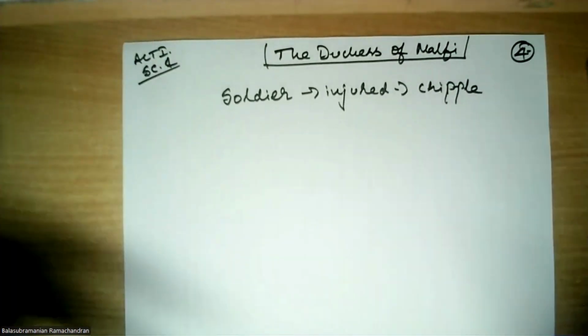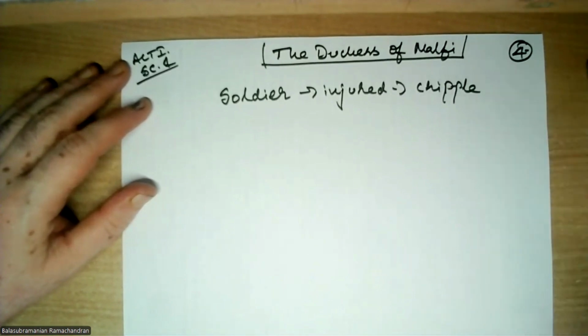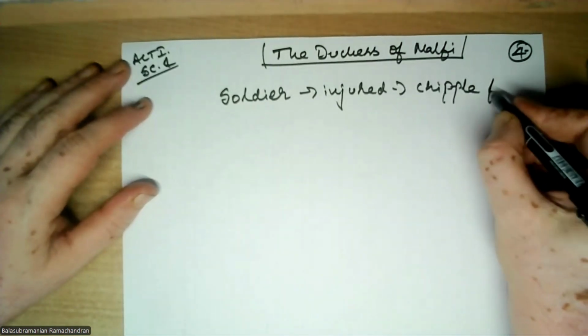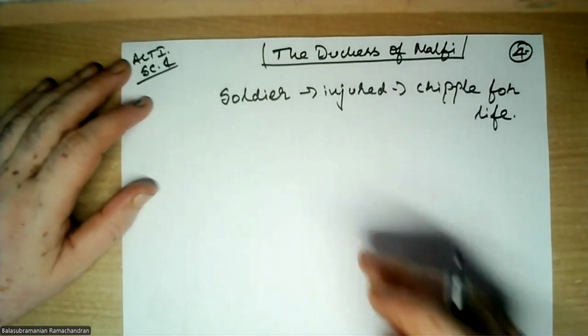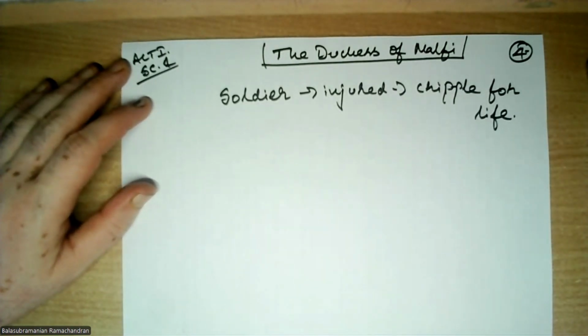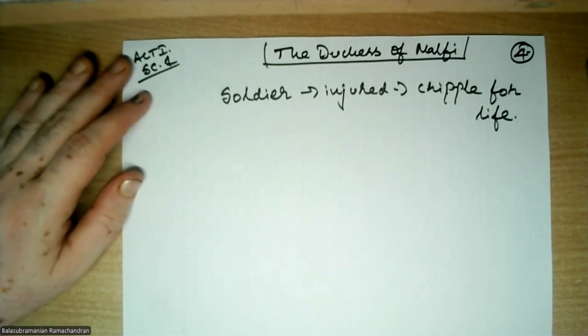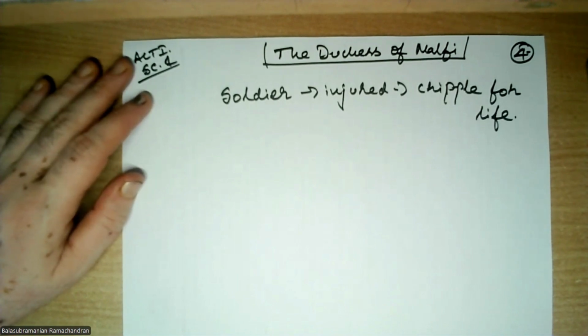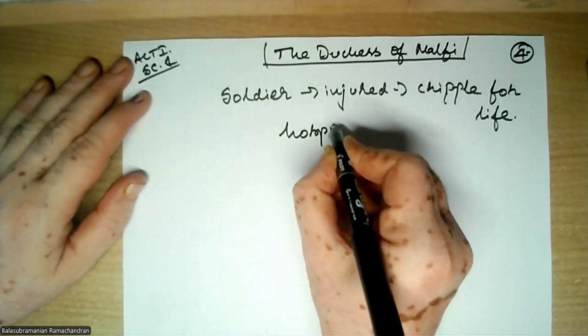I'm sorry to say this, but a person who loses a hand or a leg or some limb will remain a cripple for life. And look at how he's treated. He's made to lie in a hospital. What happens to such injured soldiers? They lie in a hospital.